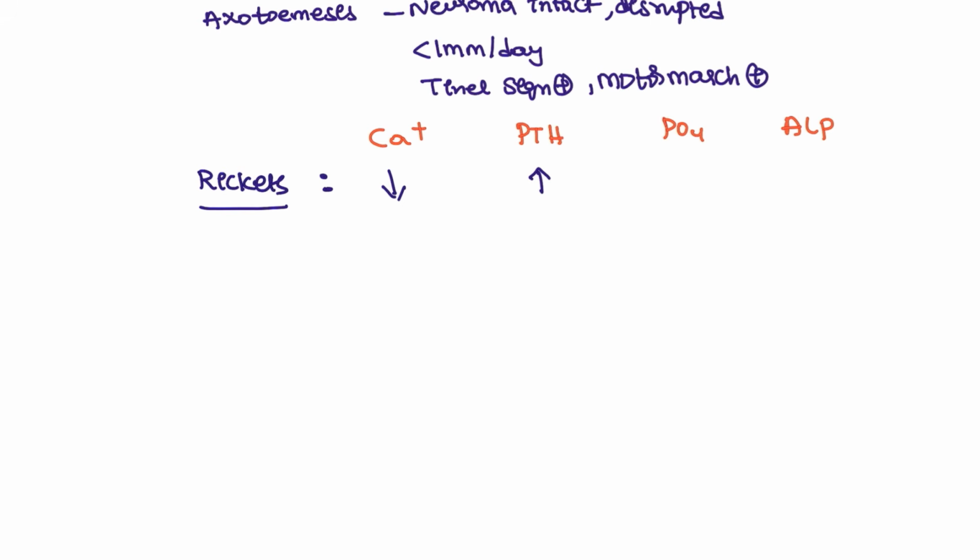And the phosphorus? Parathyroid hormone always throws the phosphorus out of our body, so the phosphorus will be decreased. And as parathyroid hormone tries to increase the calcium levels, it will increase the ALP, so bone formation will be seen here in the patients of rickets.